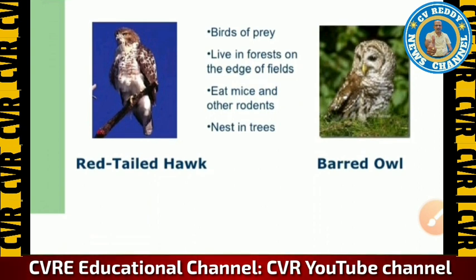The red-tailed hawk and barred owl are predators, and they live in forests on the edge of fields. They eat mice and other rodents. They nest in trees. So some specifications are similar. They nest in trees, and they eat mice and other rodents. They live in forests on the edge of fields. But their niches may be different, though they share the same habitat.